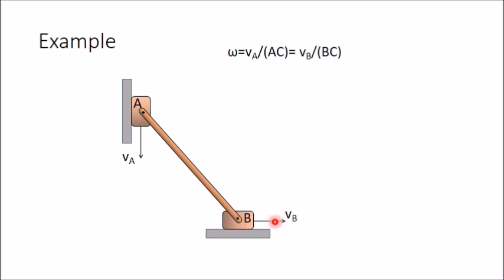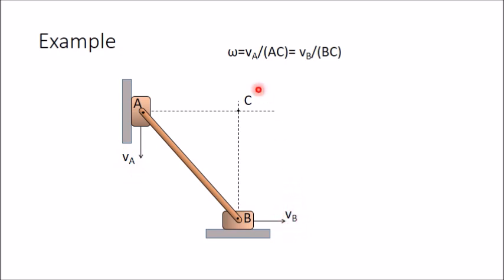Once you get the directions of these two velocities, you can obtain the instantaneous center by drawing perpendicular lines, perpendicular to this direction and perpendicular to this direction. The intersection of these two will be the instantaneous center of this link AB. So you have obtained this instantaneous center. Now the angular velocity of this link can be obtained if you know either the magnitude of VA or the magnitude of VB.